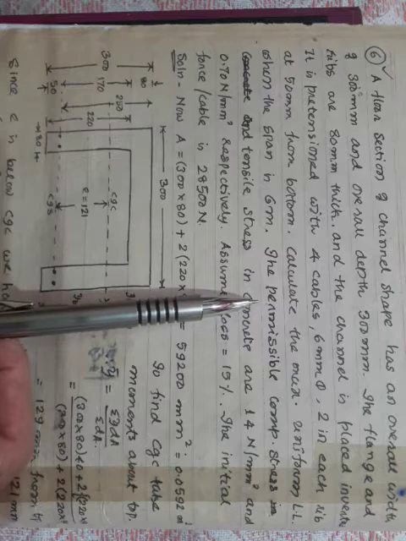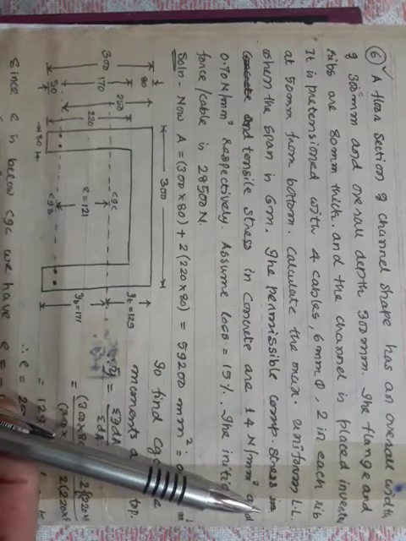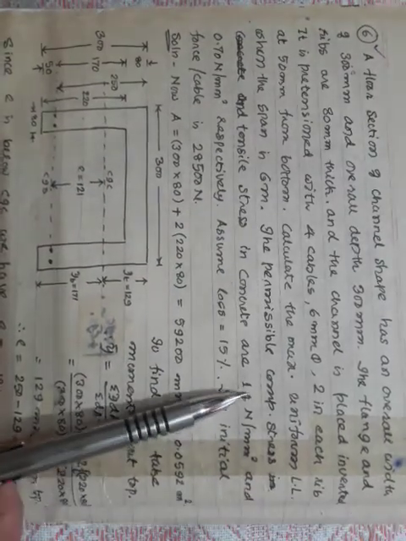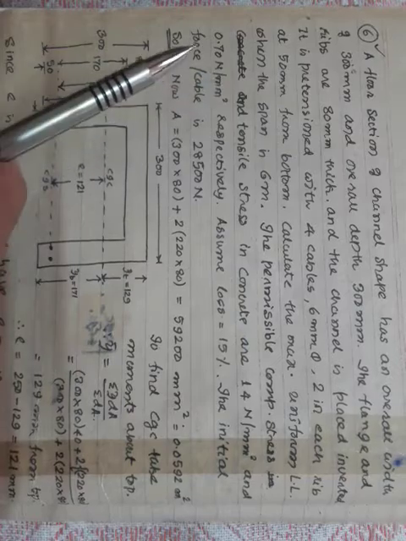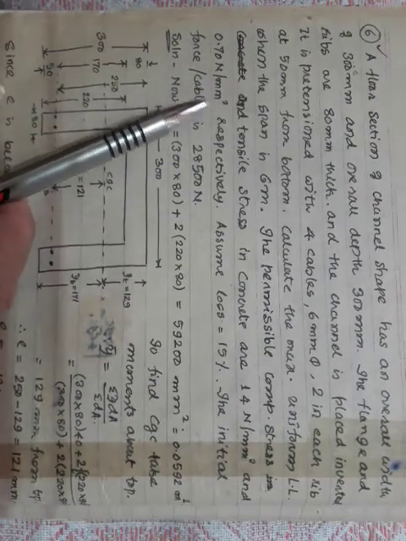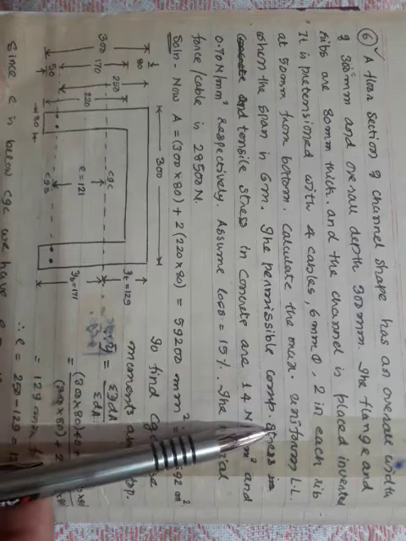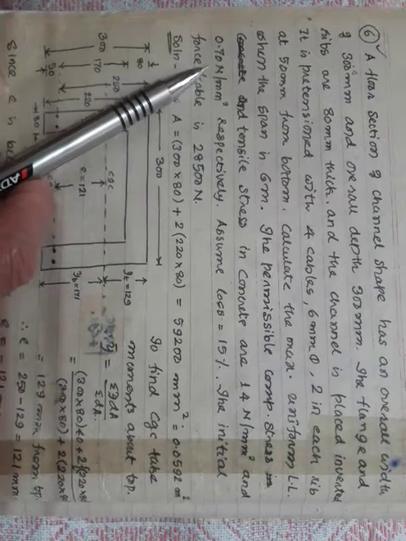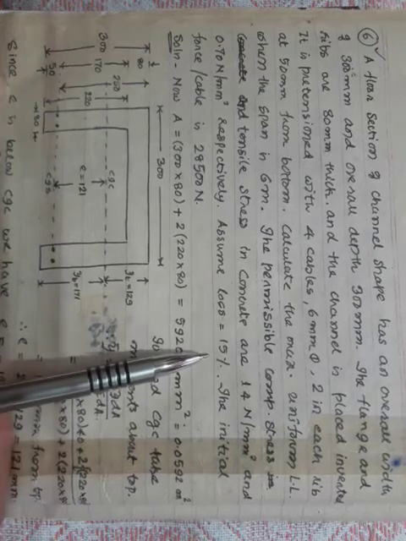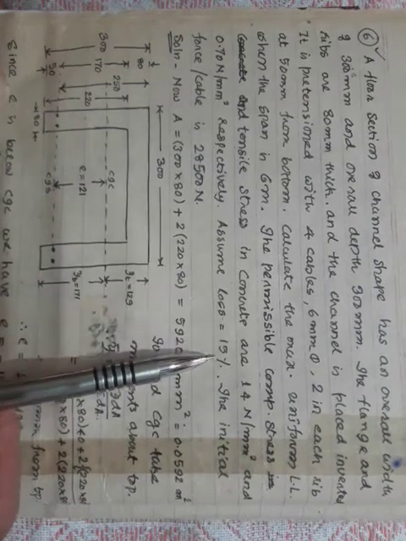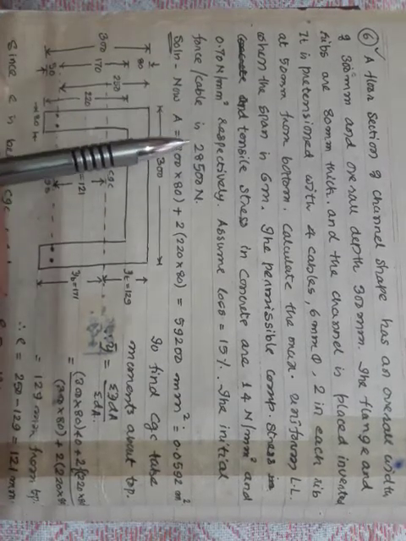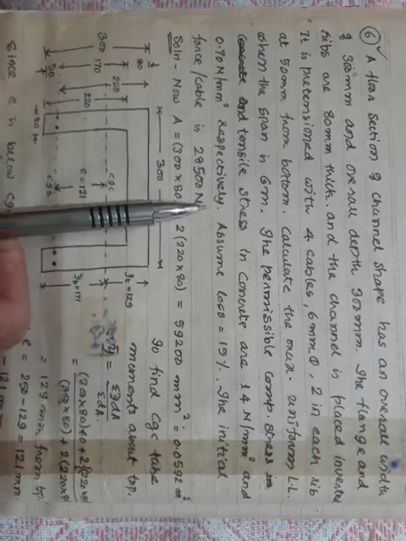Another data is the permissible compressive stress in concrete and tensile stress in concrete are 1.4 Newton per mm square and 0.7 Newton per mm square respectively. He says assume loss is equal to 15%, and the initial force per cable is 28500 Newton. Initial force per cable.